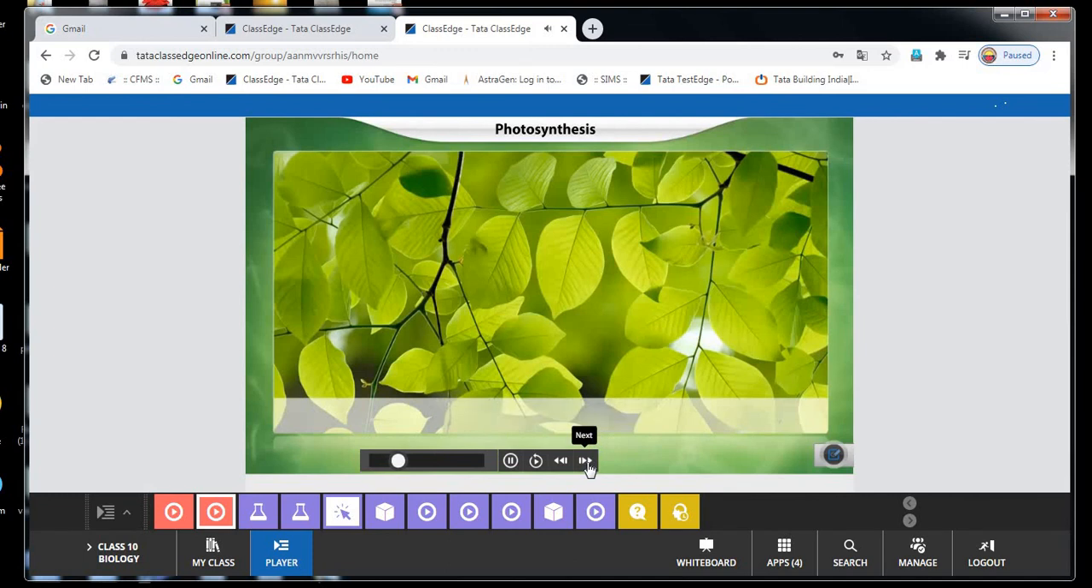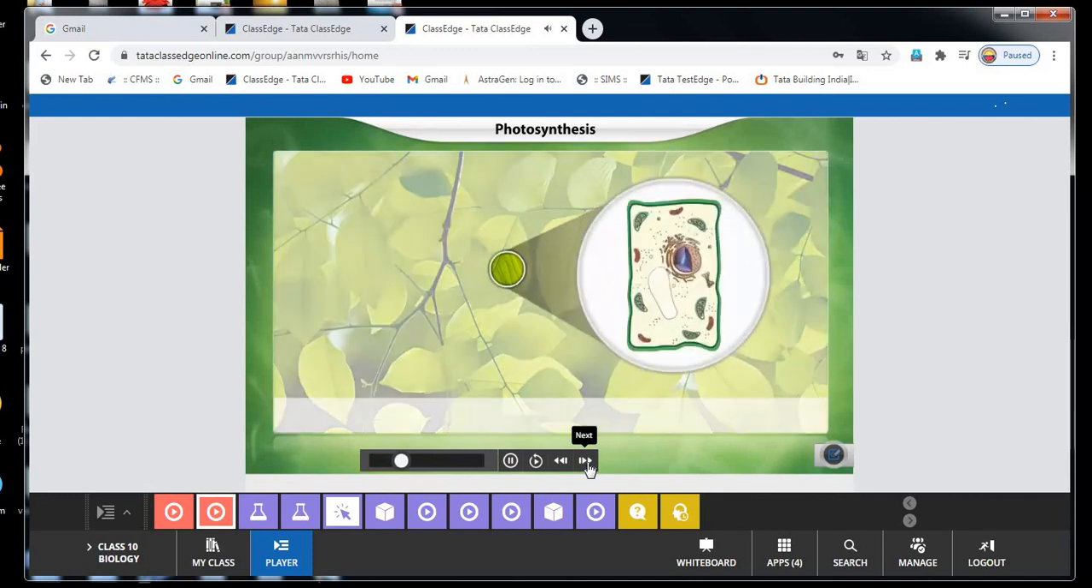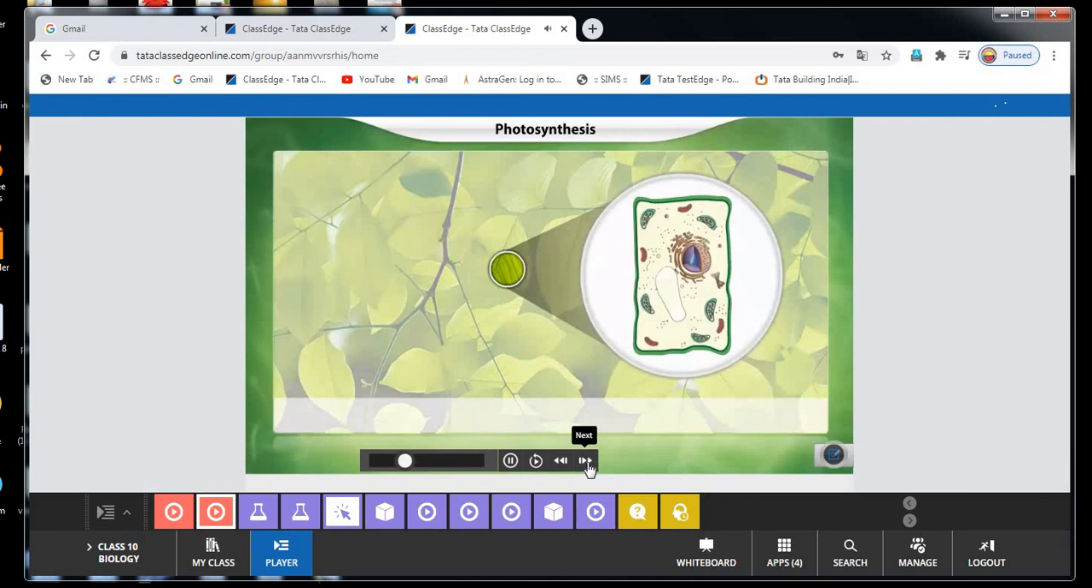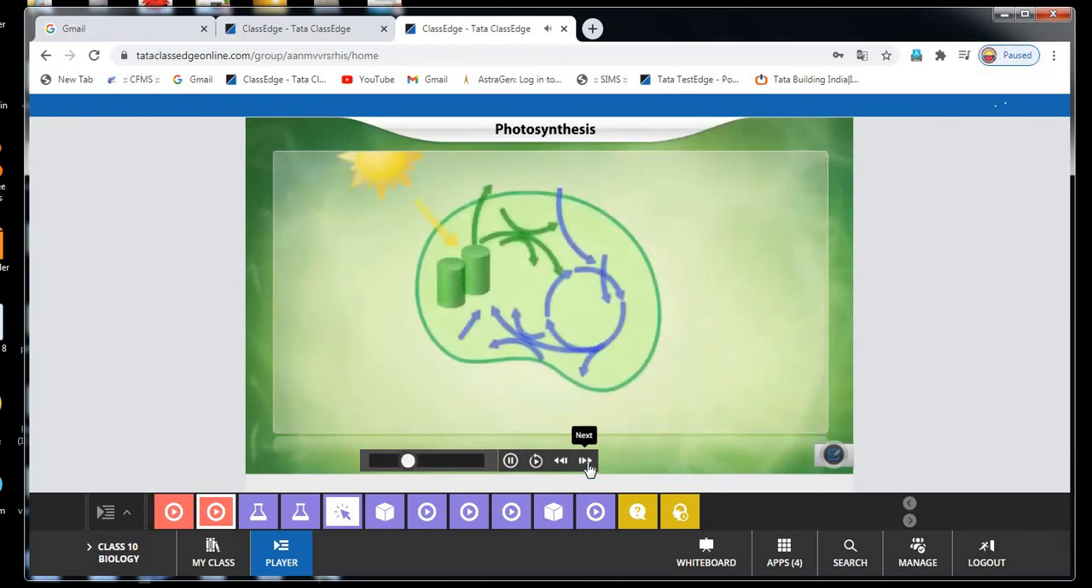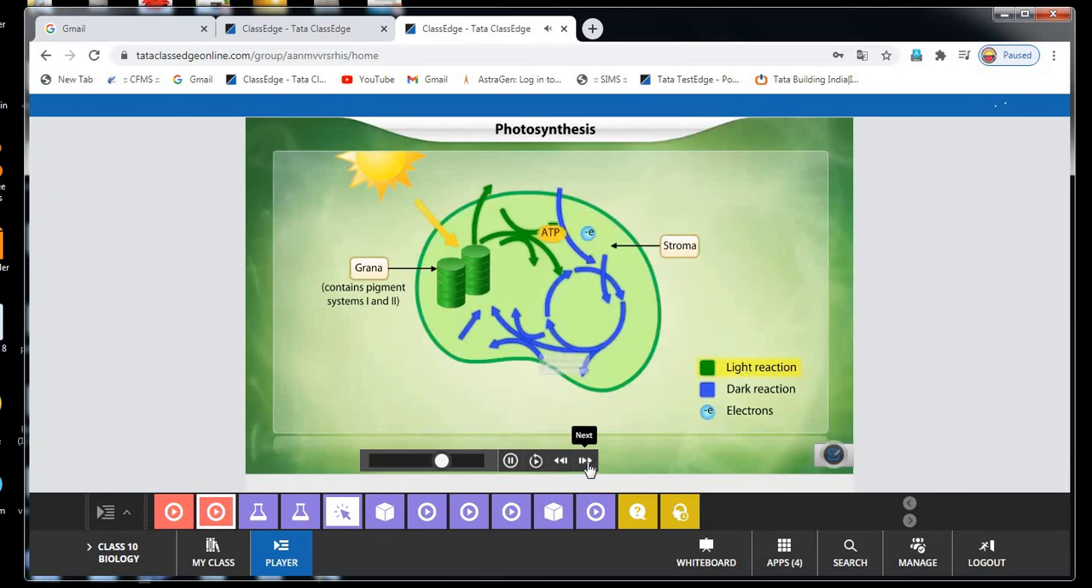The site of photosynthesis is the chloroplast. Photosynthesis takes place in 2 phases: light reaction in the grana and dark reaction in the stroma. During the light reactions, photosynthetic pigments in the grana absorb photons and use the light energy and water to form ATP and reduced NADP.